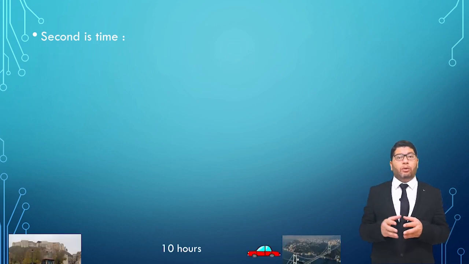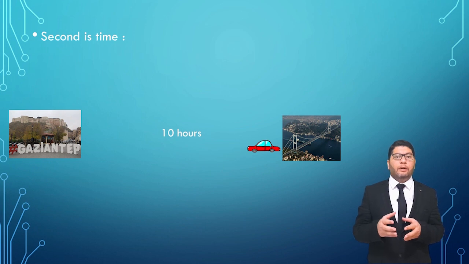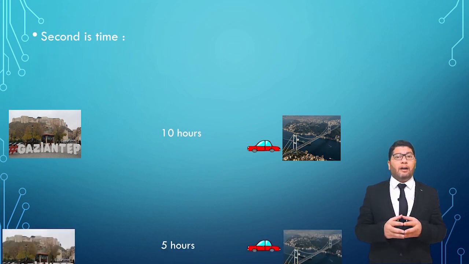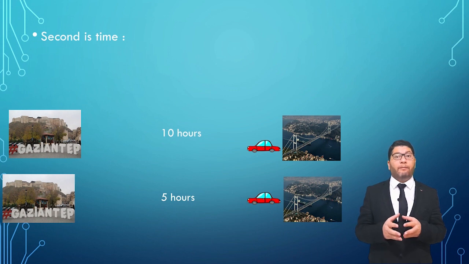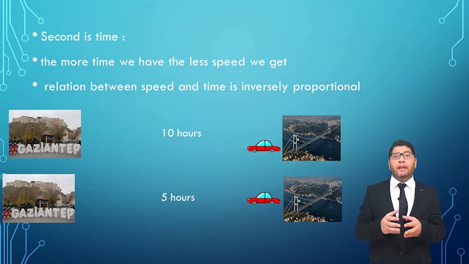The second quantity that speed is related to is time. For example, if we have a car going from Istanbul to Gaziantep in 10 hours, and we have another car going from Istanbul to Gaziantep in 5 hours. In the second situation, we have more speed because it takes less time. So when we have less time, we have more speed. And the relation between the speed and the time is inversely proportional. The more time we have, the less speed.